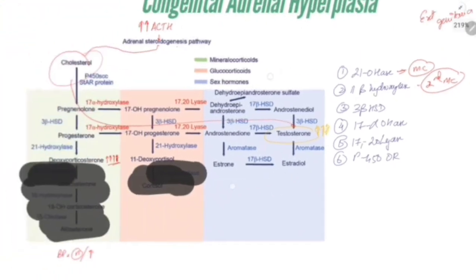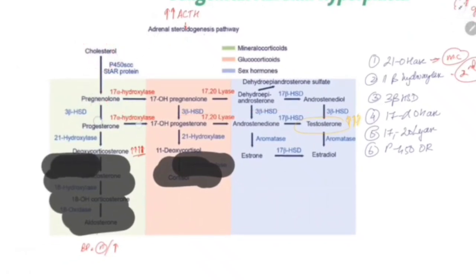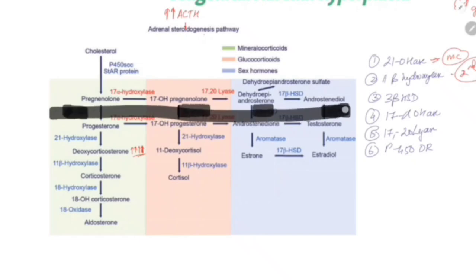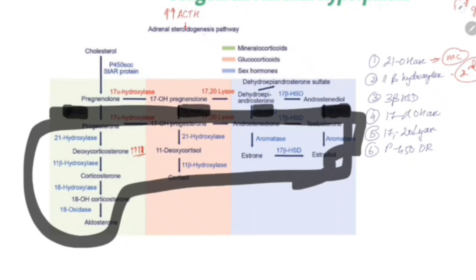Okay, next let's see 3 beta HSD enzyme deficiency. Where is 3 beta HSD? It is over here. So if 3 beta HSD is lost, nothing else will be formed after this. If you look at what is forming, this dehydroepiandrosterone, which is nothing but DHEA, is forming. As I already said, this DHEA is having an androgen like action.